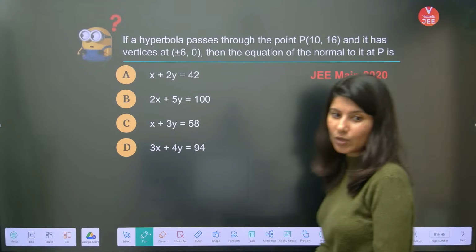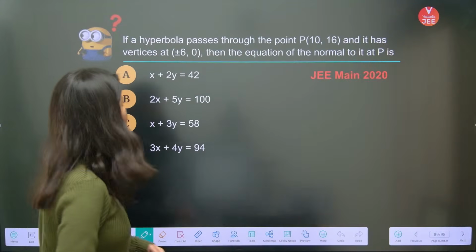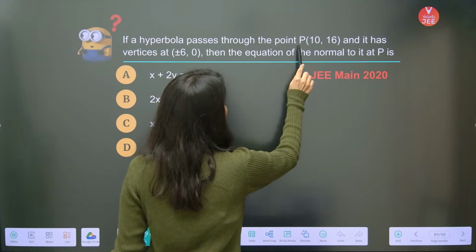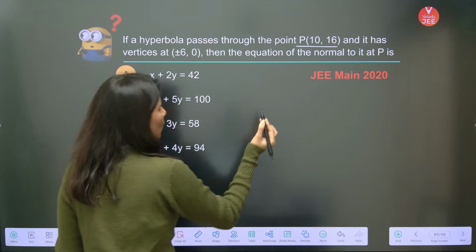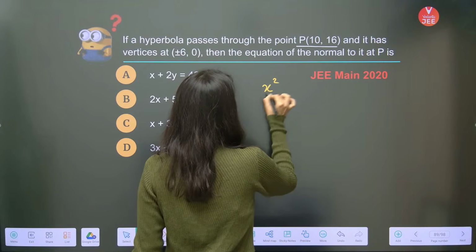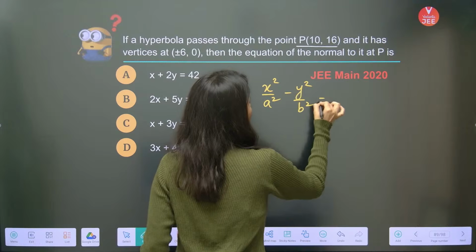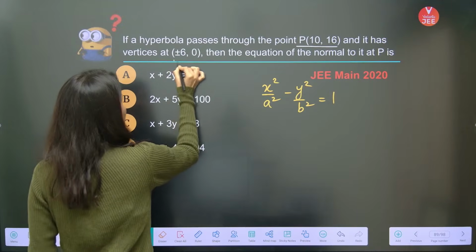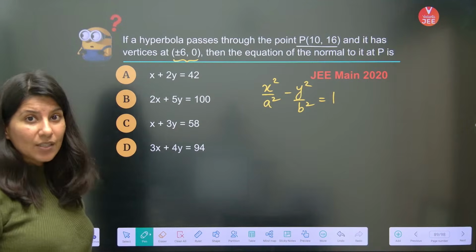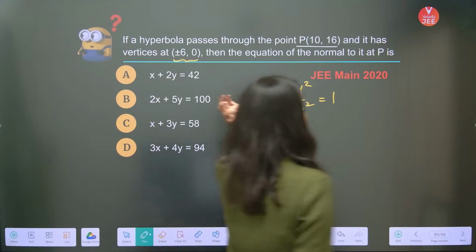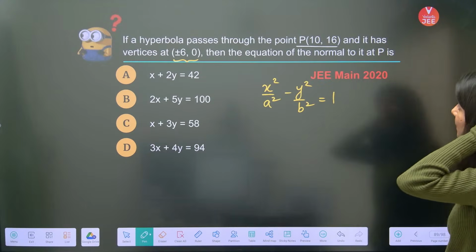If a hyperbola, now this is all about hyperbola by the way. If a hyperbola passes through point 10, 16, okay. So let us just write down the equation of hyperbola, which is this by the way. And it has vertices plus minus 6, 0. Then the equation of normal to it at point P is what?